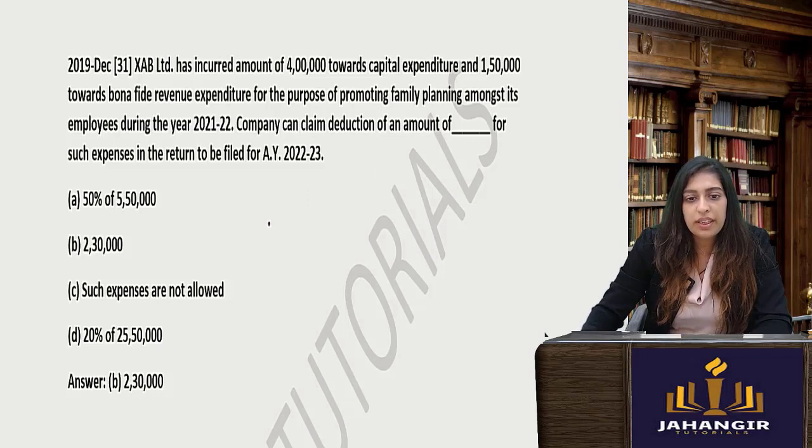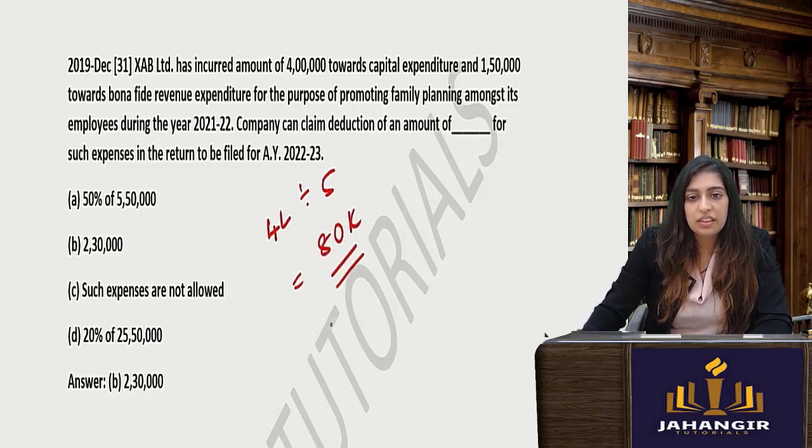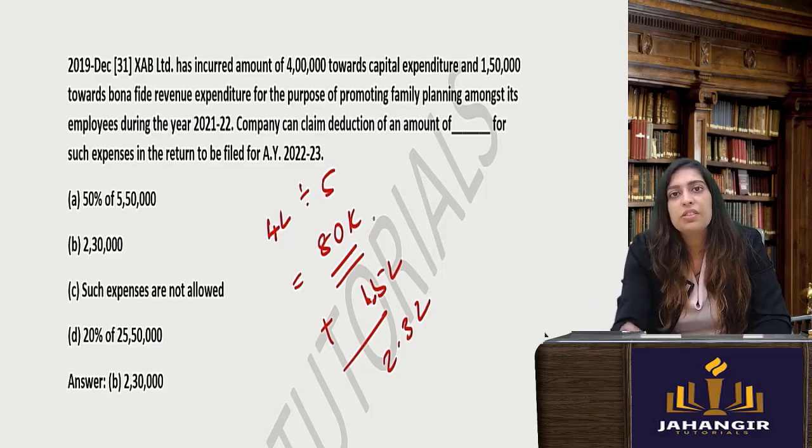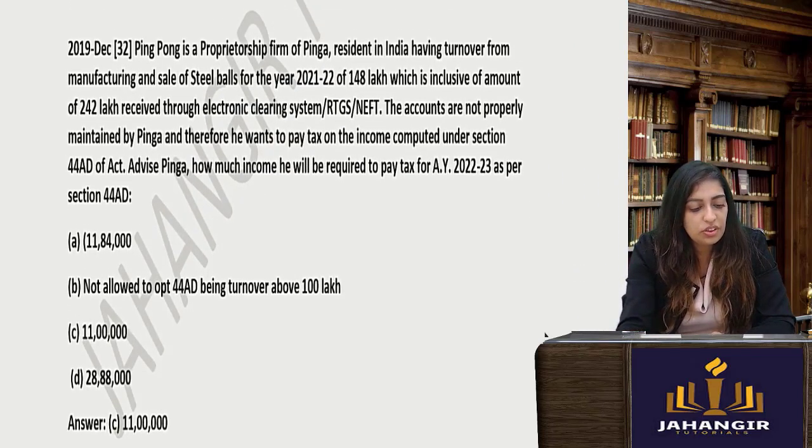Okay, for family planning expenditure, the company is allowed to take a deduction in 5 equal installments. So 4 lakhs divided by 5. You will get that. So you will get 80,000. And for everything else, it will be revenue expenditure will be 1.5 lakhs. So that will be 2.3 lakhs. Got it? This is revenue expenditure you will always get. For capital expenditure for family planning in 5 equal installments.